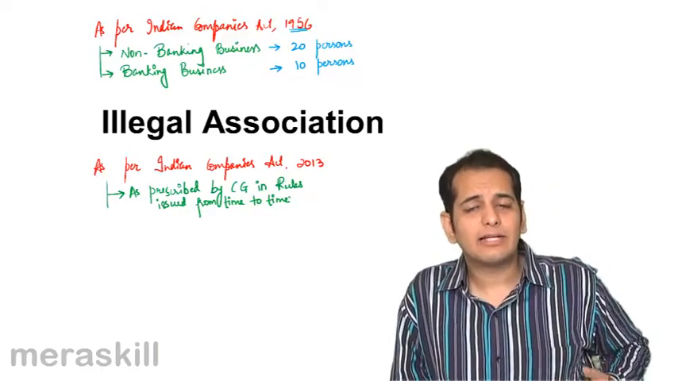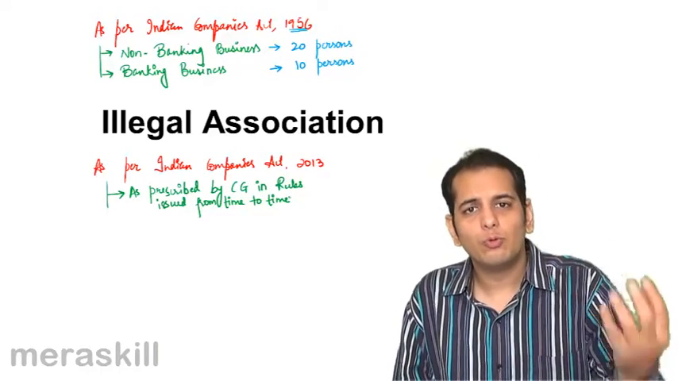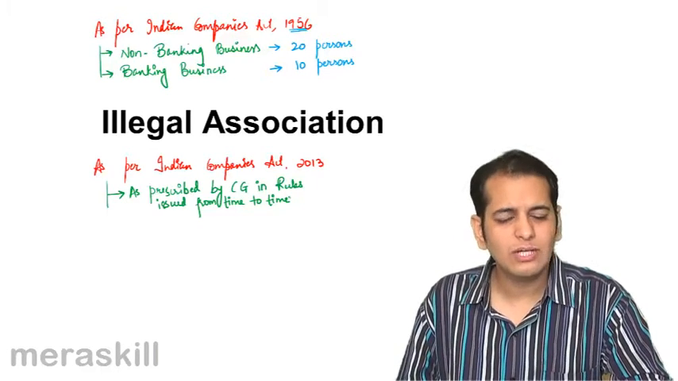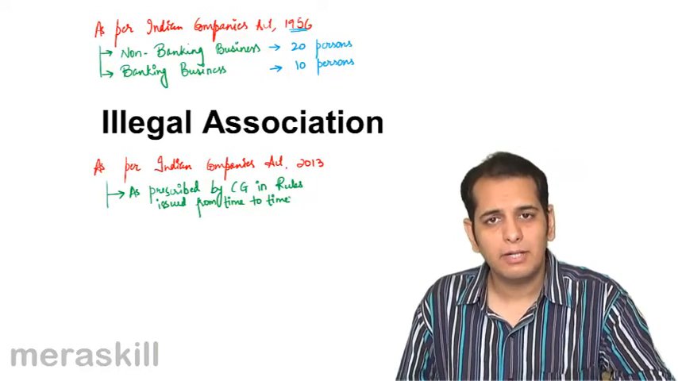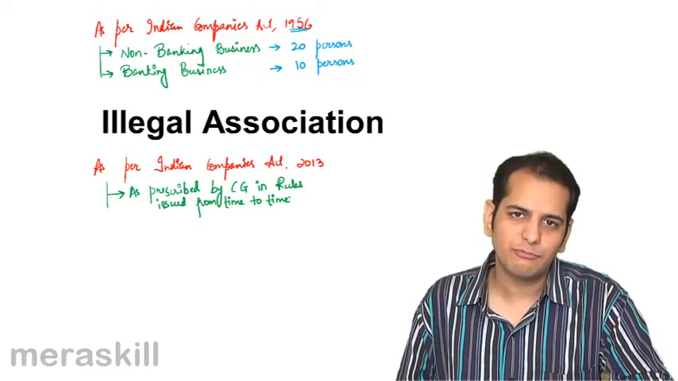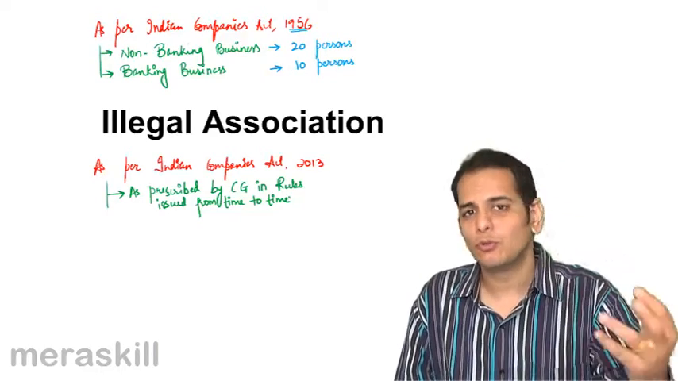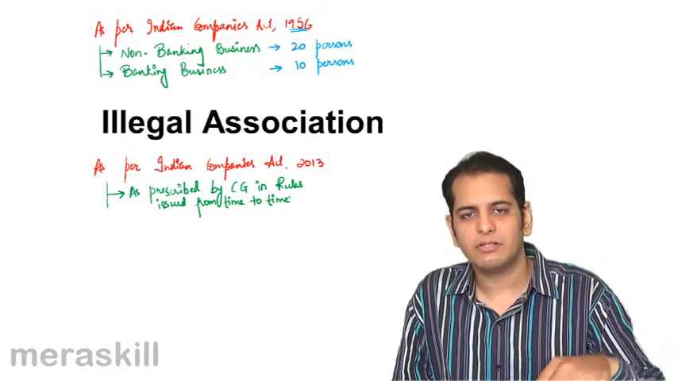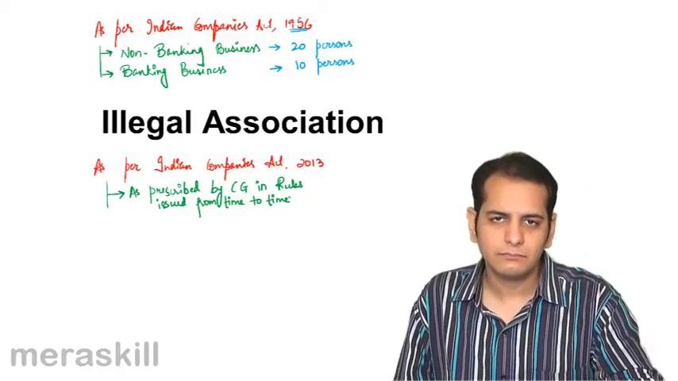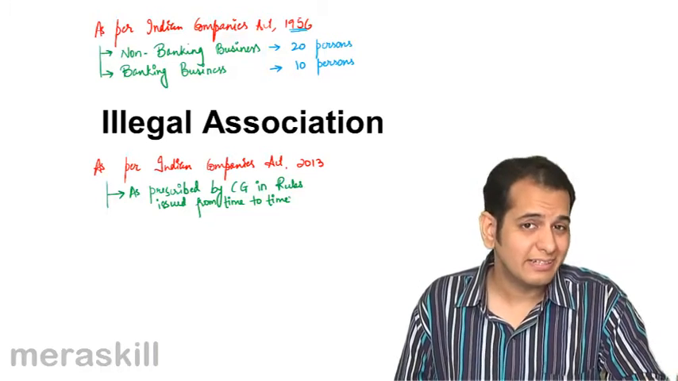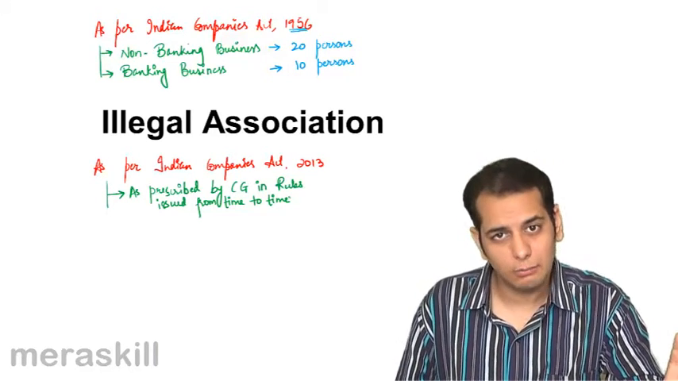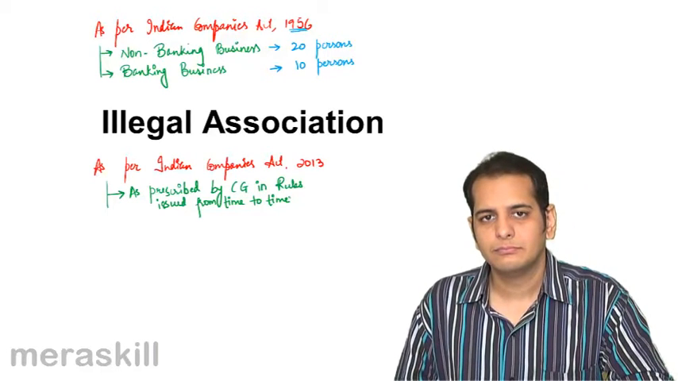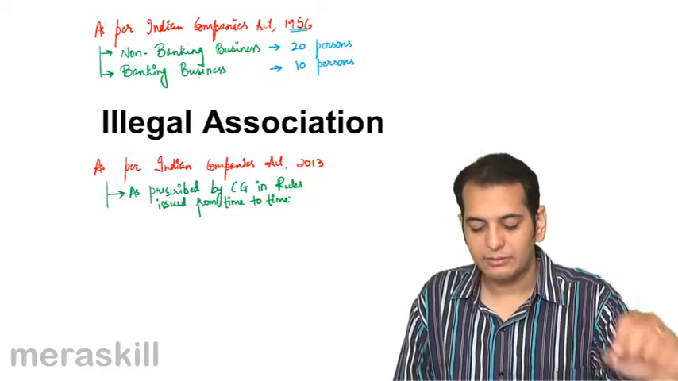See, the central government has the right to issue some rules regarding the Indian Companies Act. Such rules are not mentioned in the act, but the central government has been given the right to issue rules. So one such right has been given to the central government, that it can set the maximum number of people that a partnership or an association can have, and it can set the limits.